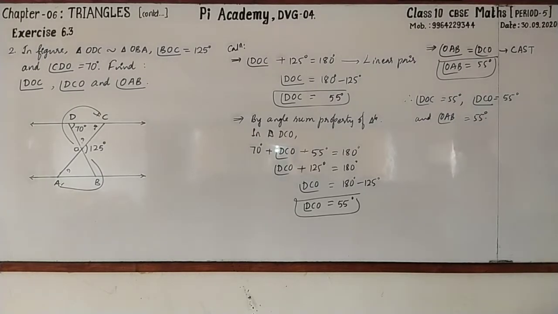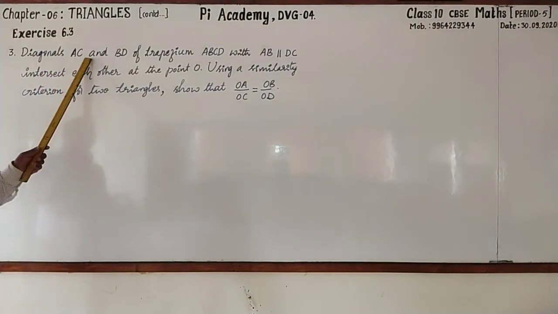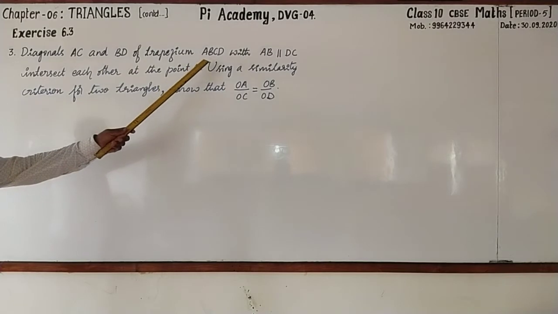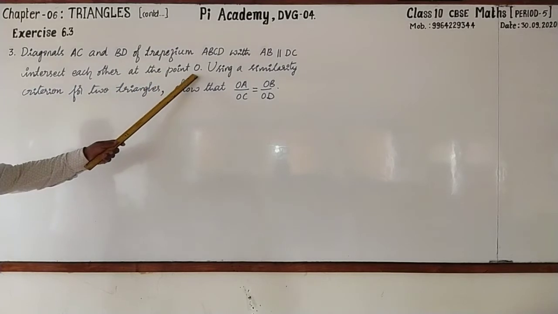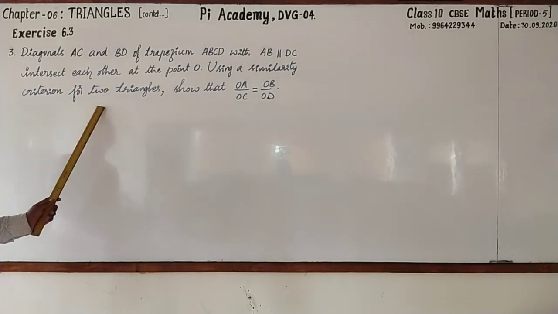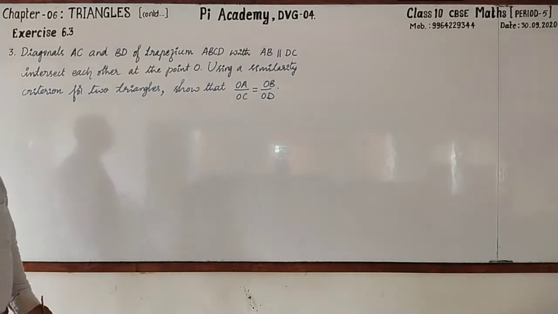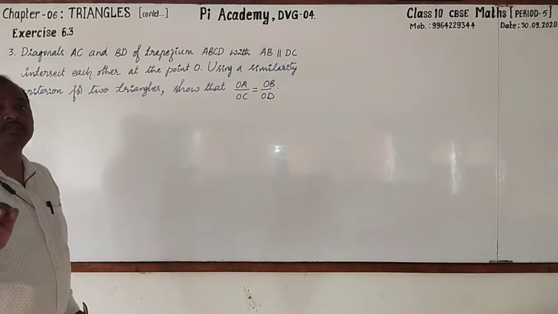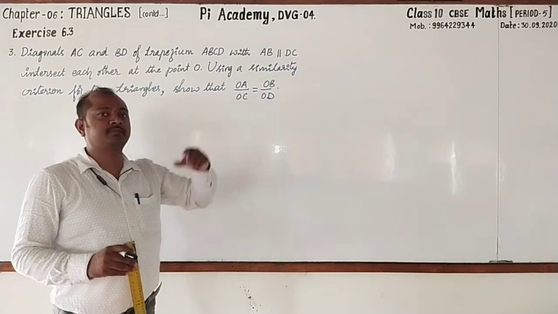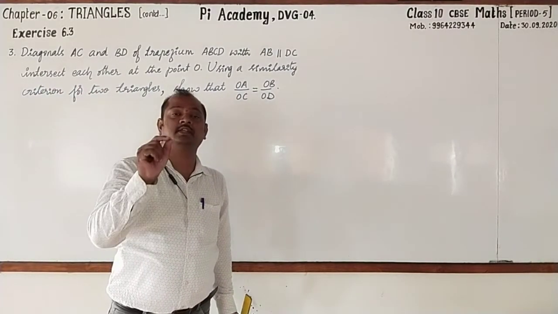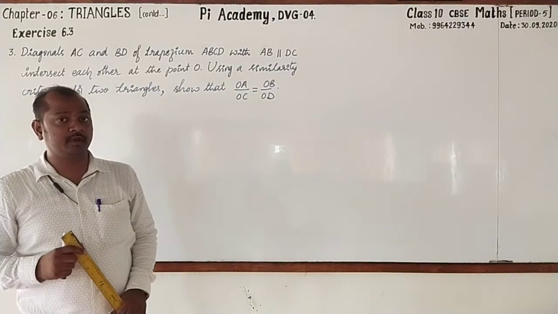Let's copy this. Dear students, please go through this third statement. It is diagonals AC and BD of trapezium ABCD with AB parallel to DC intersect each other at the point O. Using a similarity criterion for two triangles, show that OA by OC equal to OB by OD. Is it not simple? 100% this will be so simple because it has already been proved. In case of trapezium, the diagonals intersect each other proportionately. You had written the statement OA by OB equal to OC by OD, right?